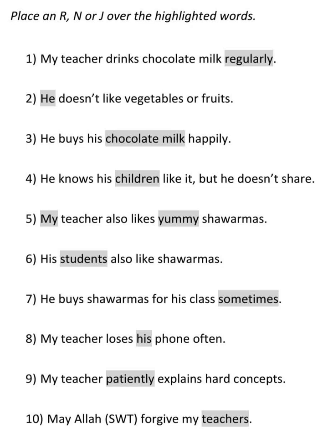Okay, next one, tenth. May Allah subhanahu wa ta'ala forgive my teacher. So here, what is the fi'il? It is forgive. Who's doing the act of the fi'il? Allah subhanahu wa ta'ala. So here the word Allah subhanahu wa ta'ala becomes rafa. Forgive is the fi'il. Whom is He forgiving? The teacher, right? Teacher becomes the detail of the act, so it is nasib.